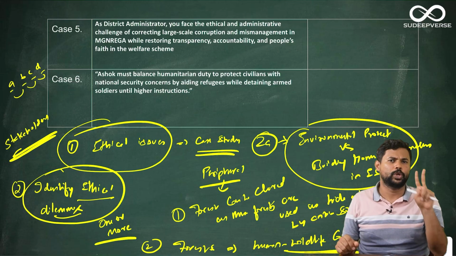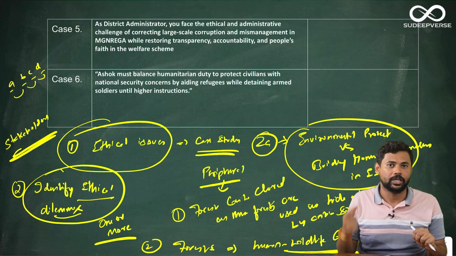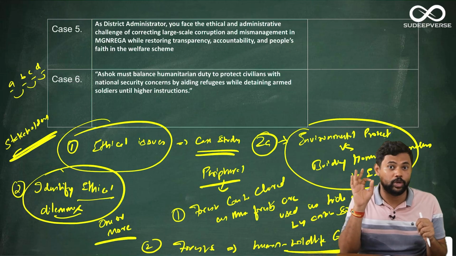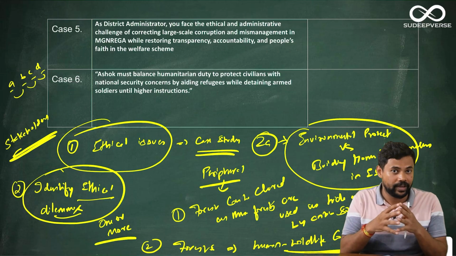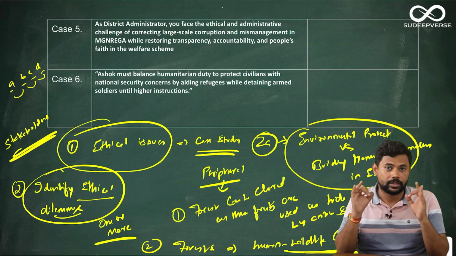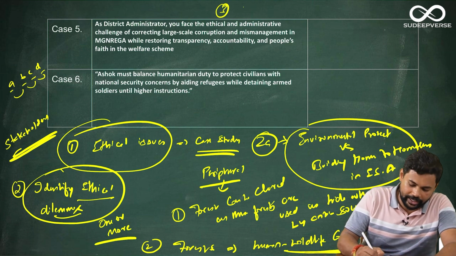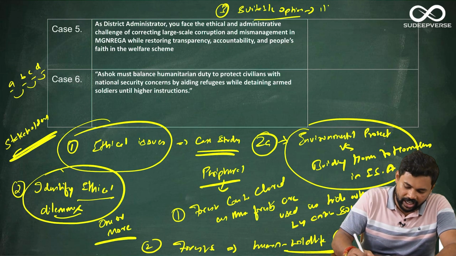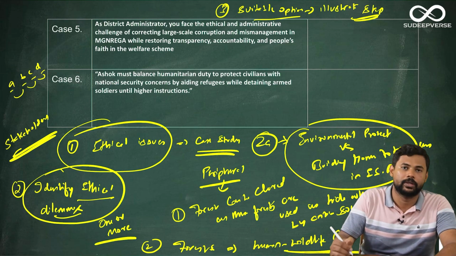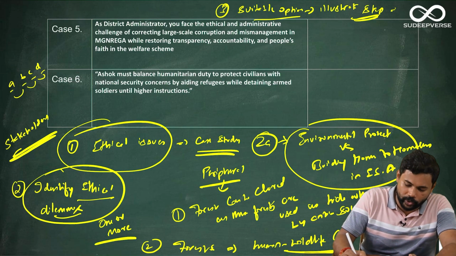So these are the 2 important things that you have to keep practicing when you are writing case studies. That is identifying the ethical issues, not only the core but the periphery, and identifying the ethical dilemma within the case study. The third important thing that I want you to always practice is, when they ask which is the most suitable option, many students will just illustrate the steps to be taken to solve the ethical issue. No one will try to ethically justify the steps.